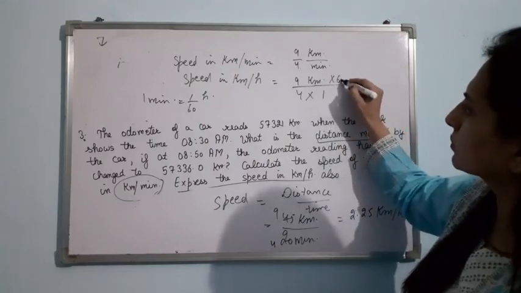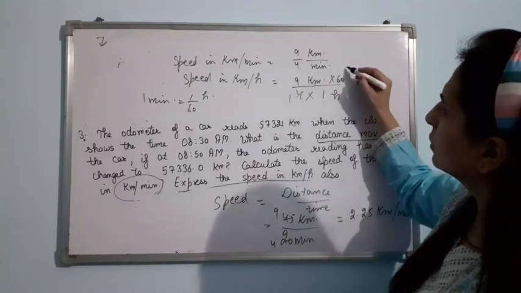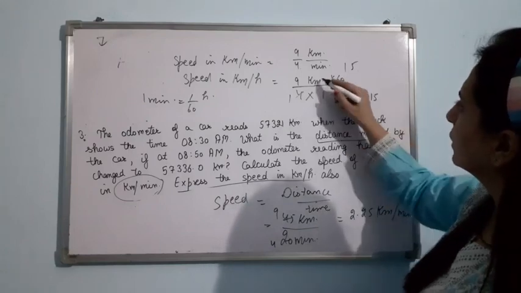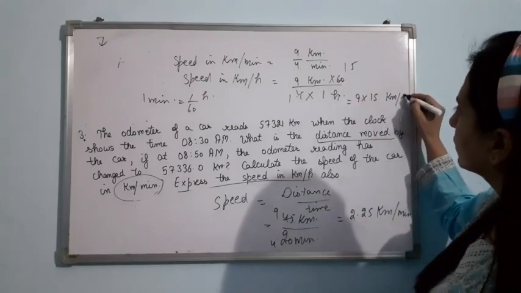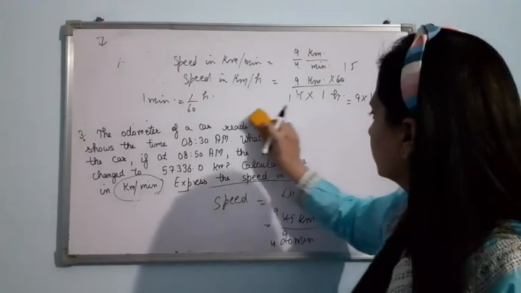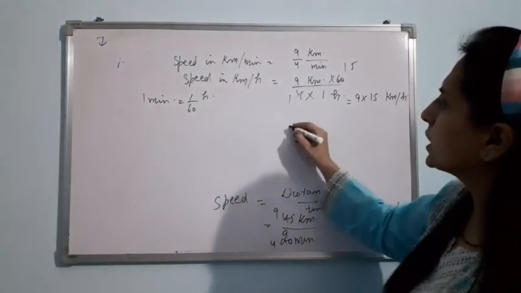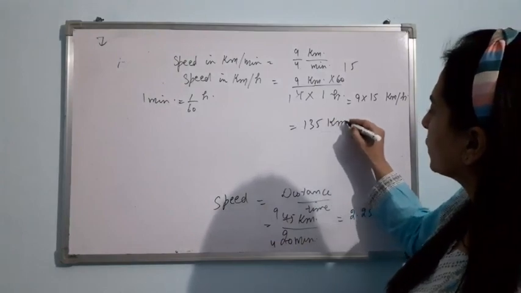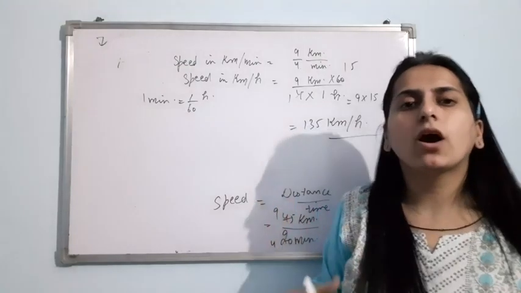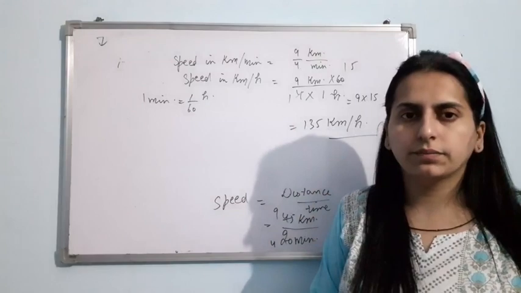Am I clear? So here comes 4 1s are 4. 4 5s are 20. 9 into 15 kilometer per hour. 9 into 15, it will become 135. So this is our answer, 135 kilometer per hour. Am I clear with the concept of speed? How can we calculate the speed or distance in the different numericals? Thank you.